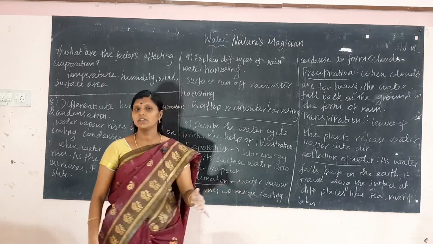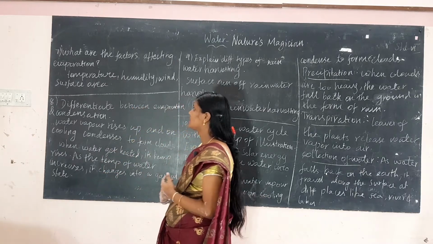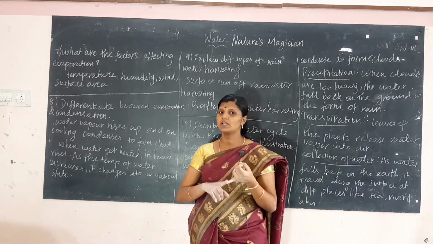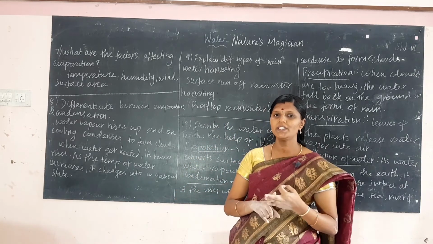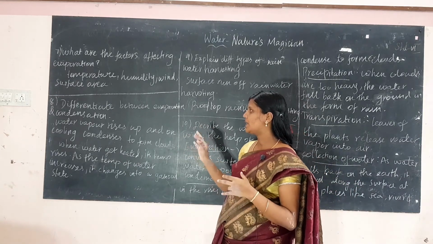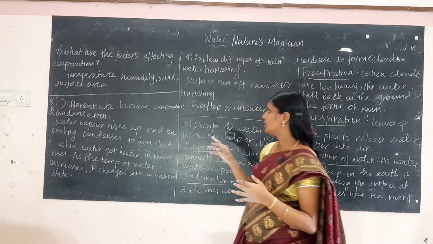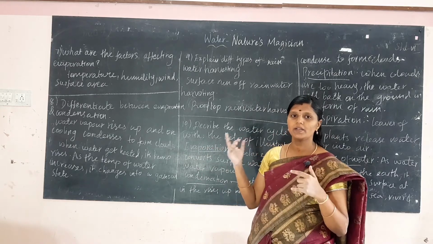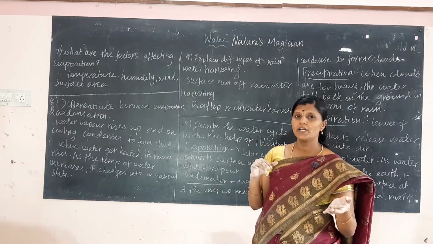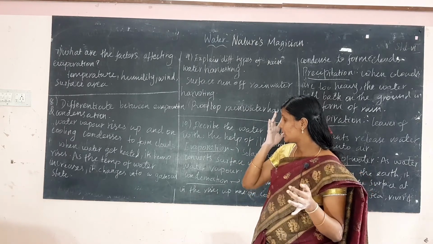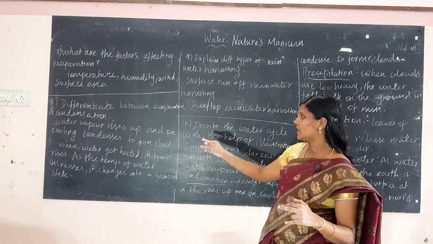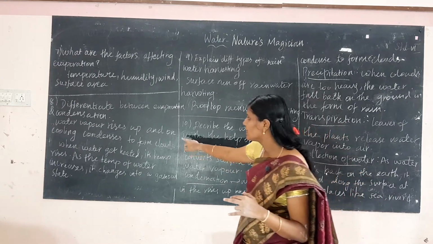Okay. First question is, what are the factors affecting evaporation? There are four factors affecting evaporation: temperature, humidity, wind and surface area. And next question is, difference between evaporation and condensation. Evaporation means changing water into water vapor by heating, and condensation means water vapor on cooling condenses to form clouds. This process is called condensation.